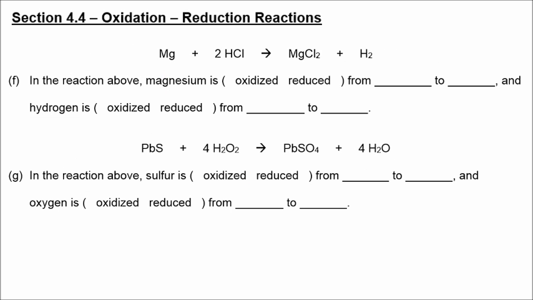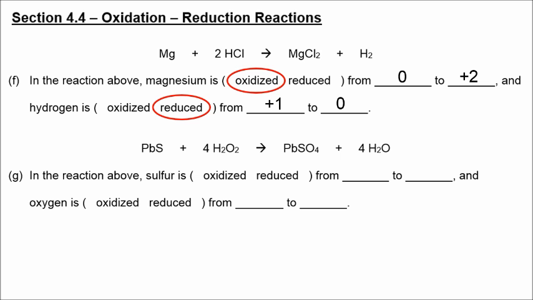All right, well now we come to redox reactions. So we're looking for both oxidation and reduction. In this case, magnesium is oxidized from 0 to +2, and hydrogen is reduced from +1 to 0. In this next example, we have lead, sulfur, hydrogen, and oxygen. Now you might start by thinking, what's not changing in this particular reaction?